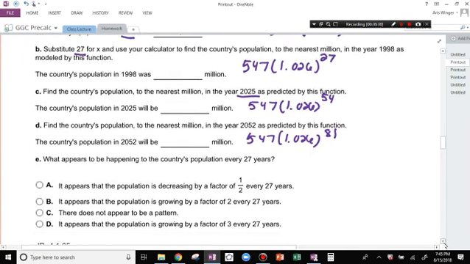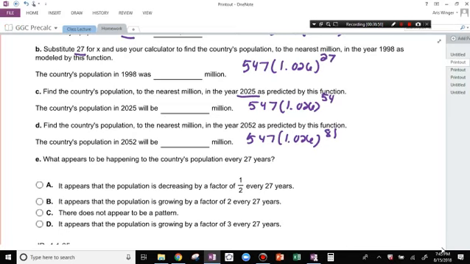And then you can make a conjecture as to what's happening. Something's happening to those numbers. So when you plug those in, you'll be able to answer what happens. Either those numbers are being cut in half, those numbers are doubling, there's no pattern, or it's going by a factor of 3. You'll just be able to see it, whatever it is. So just plug all those numbers into your calculator, and then you'll see the pattern of what's happening, and it's one of those 4 things.